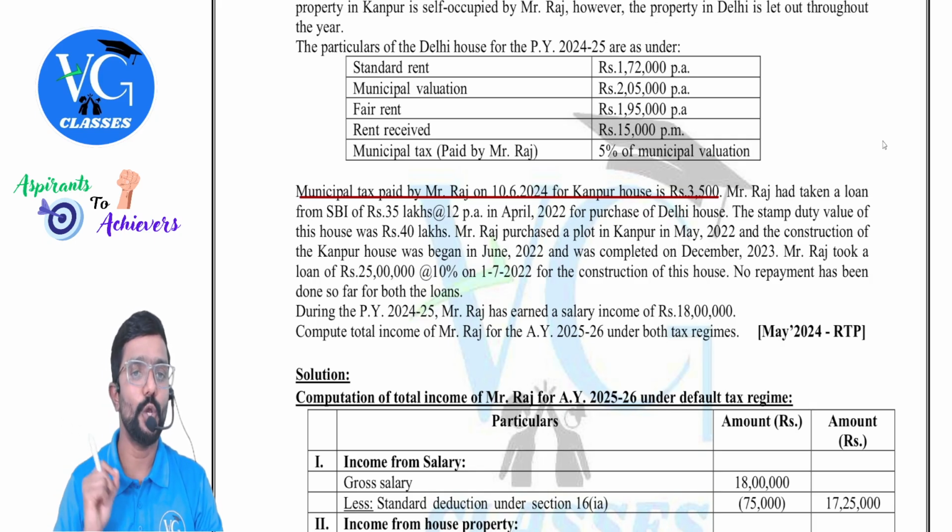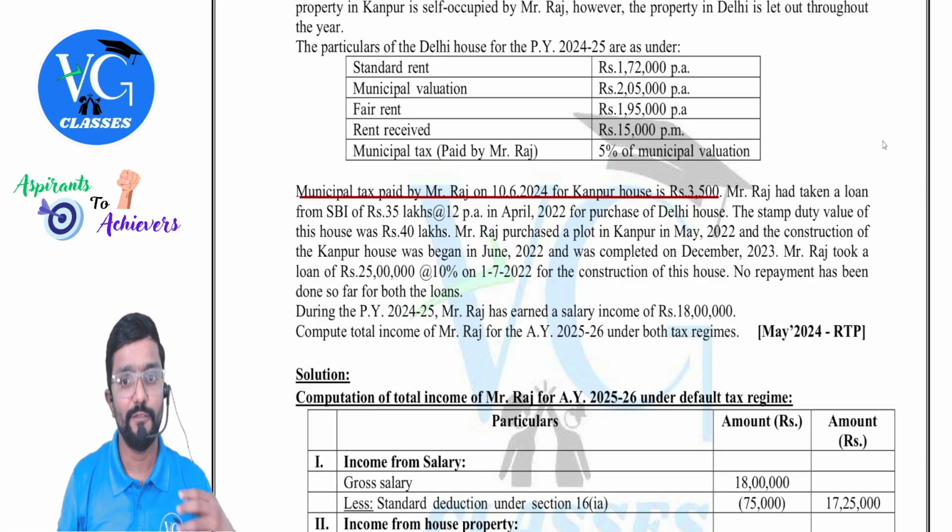Mr. Raj had taken a loan from SBI of 35 lakh at 12% per annum in April 2022 in the past for purchase of Delhi house.